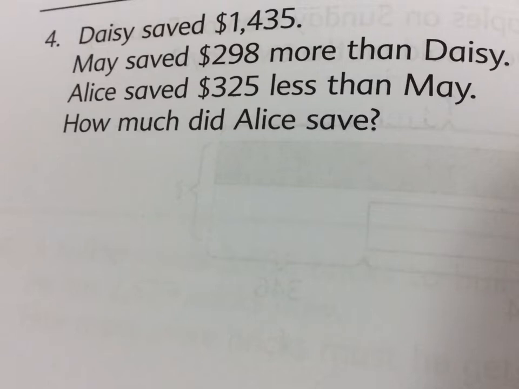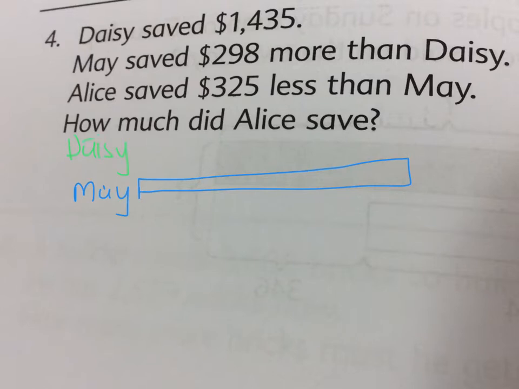What I know for sure when I listen to you read it again is May is going to have the most saved. Daisy has a lot, but May has even more than that. I want to guess that Alice is somewhere in the middle, but it could be wrong. Let's draw May's bar. The bar model helps me see what's happening in the problem. There's May, and then I'm going to draw Daisy. The difference between what Daisy has and what May has is 298. The difference between May and Alice is greater, so Daisy has more than Alice.